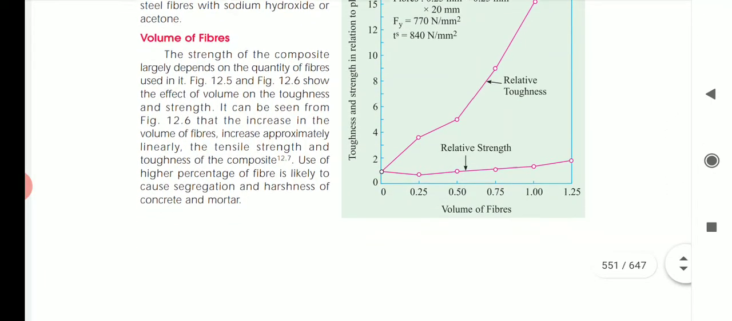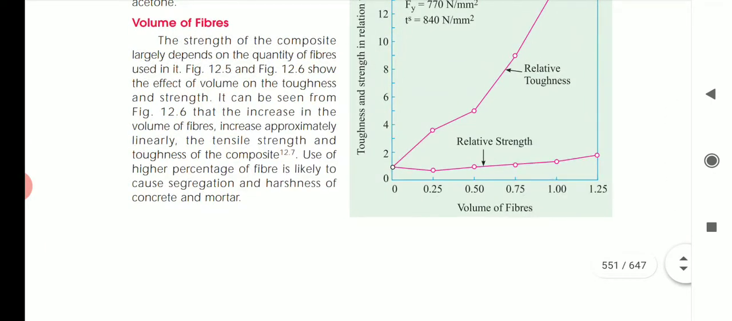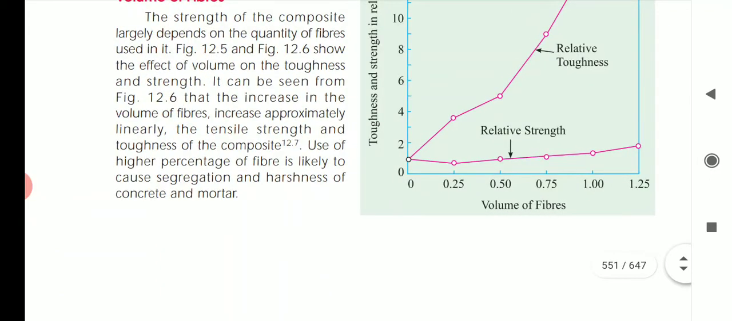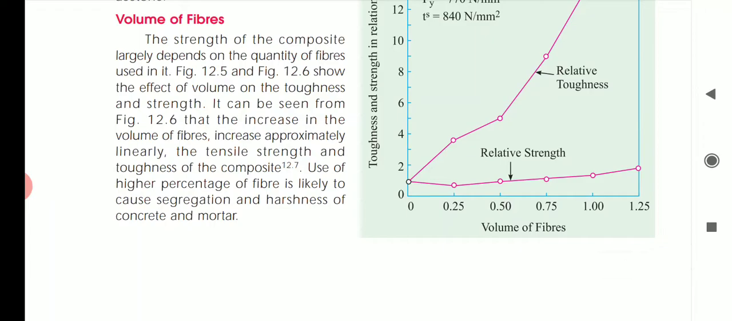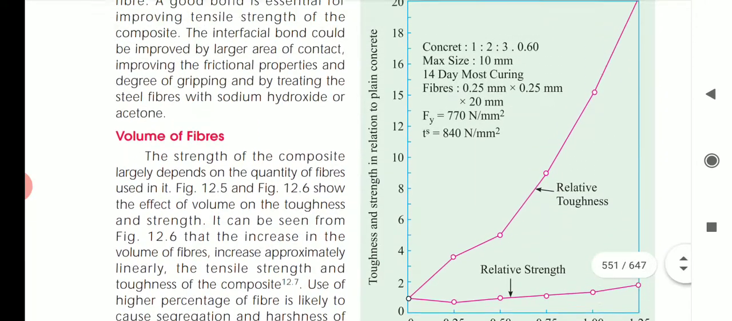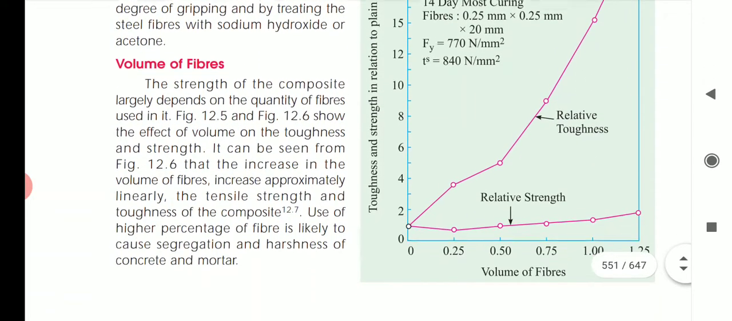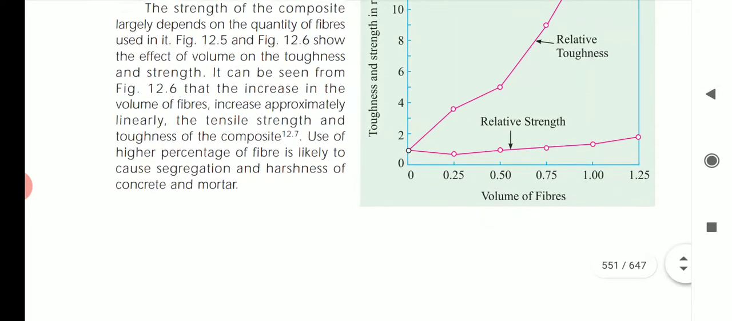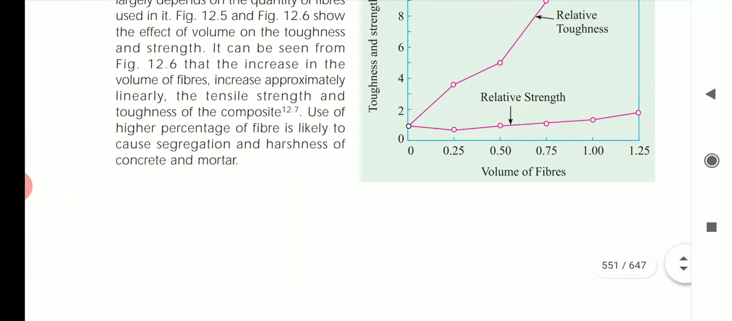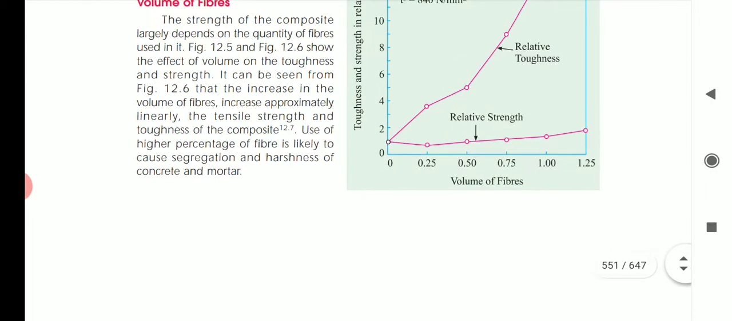Next, volume of the fiber. The volume is length, width, and the height. The strength of a composite largely depends upon the quantity of fibers used. The effect of volume on the toughness and the strength is shown in figures 12.5 and 12.6. It can be seen from 12.6 that the increase in the volume of fiber increases approximately linearly the tensile strength and the toughness of the composite.